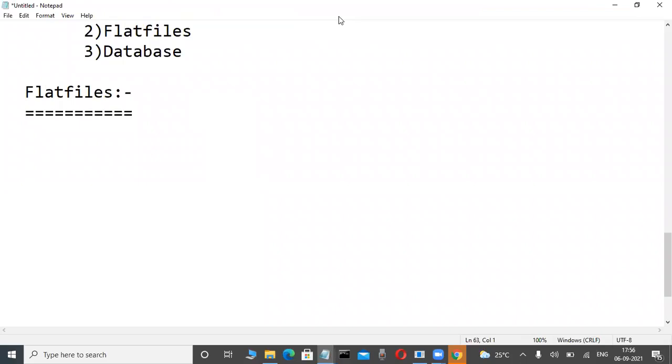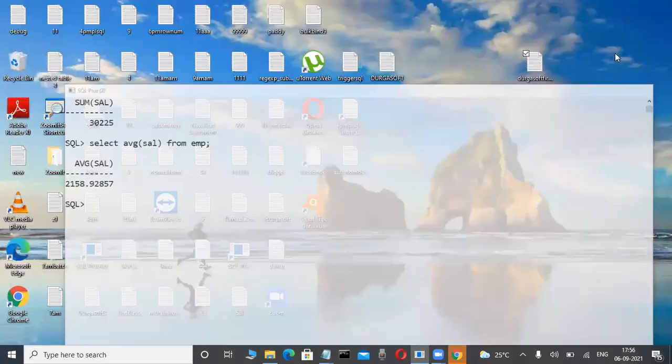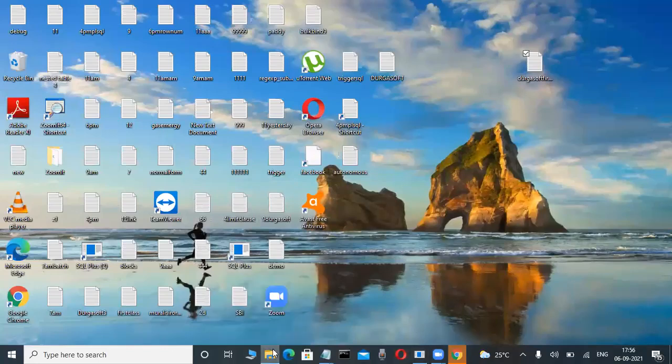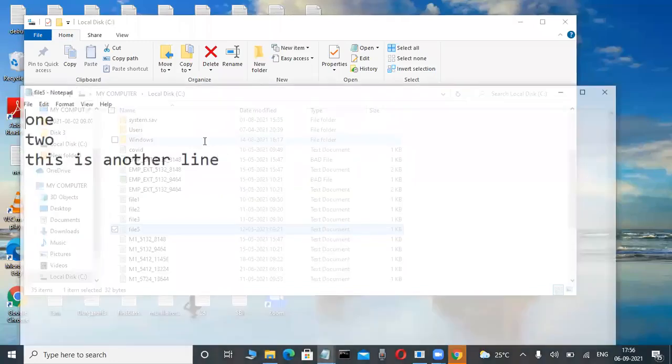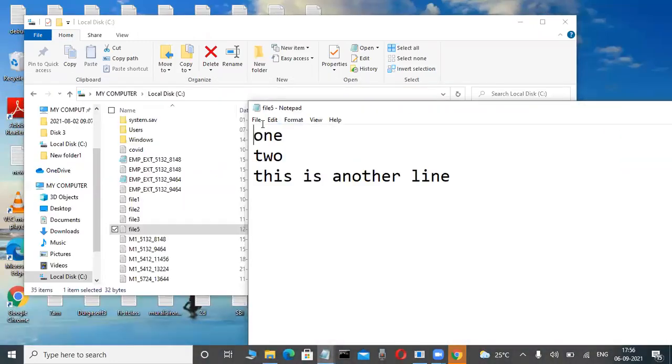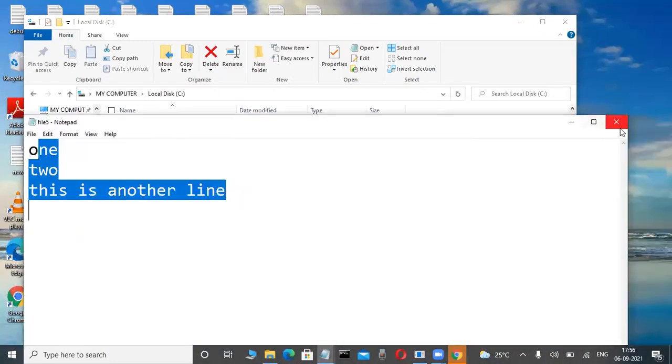For example, slowly concentrate here. This is an old-style concept. Suppose today I want to store some data or information in the C drive or D drive, like this. Here only I want to store the data.